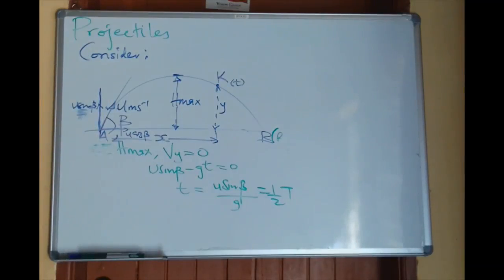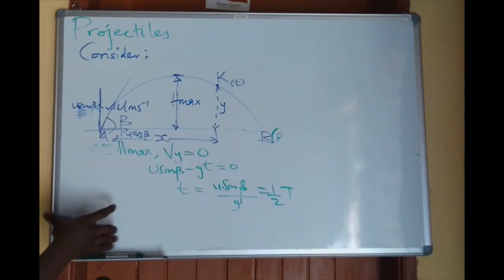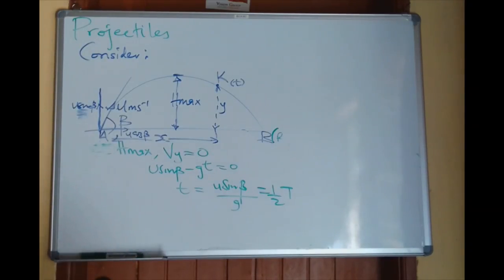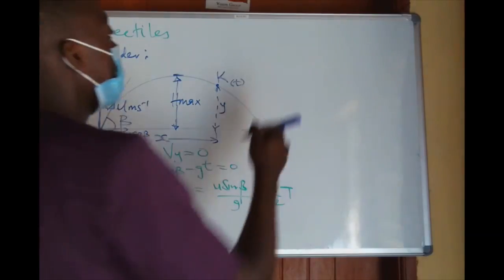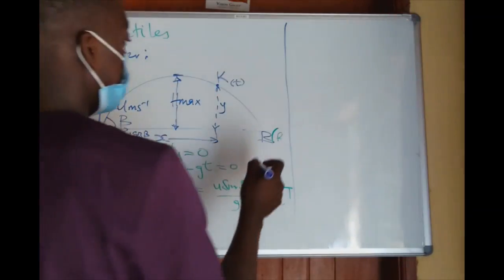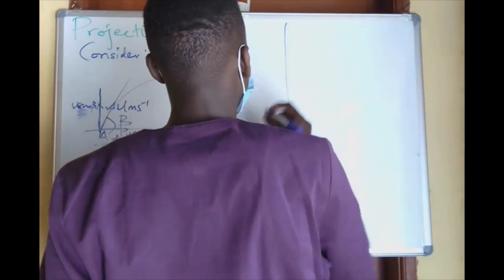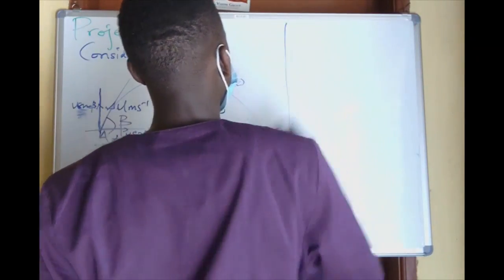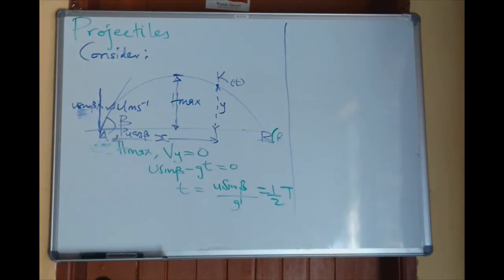Now I want to obtain the H max, the maximum height of the projectile. We've got the time taken to reach H max, and we have the vertical velocity, which is 0.